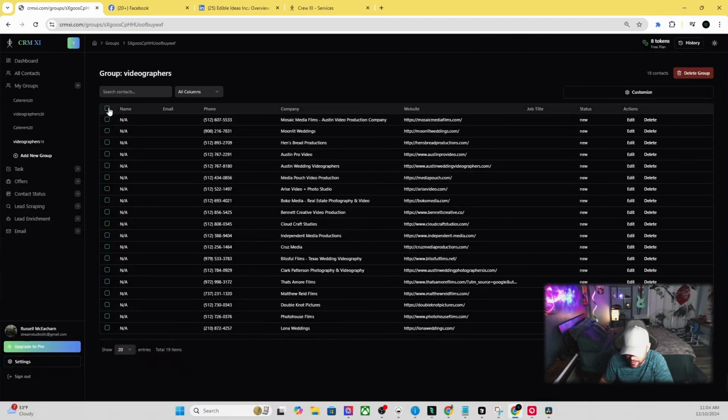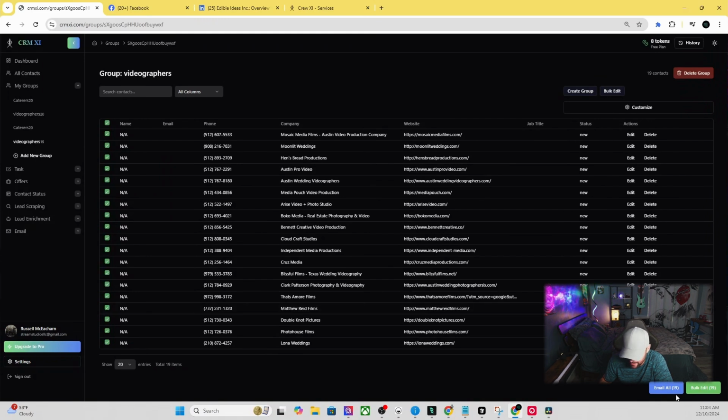We're going to have a way where you can email them. So as you can see, we have an option to email all. What I'm working on next is a way for you to be able to use your Gmail that you signed in with to email all these people, but to make it custom to their business name, and then have AI do a little bit of research on them, or just take the database information that we already have and send them a customized email. So that is the goal of that.